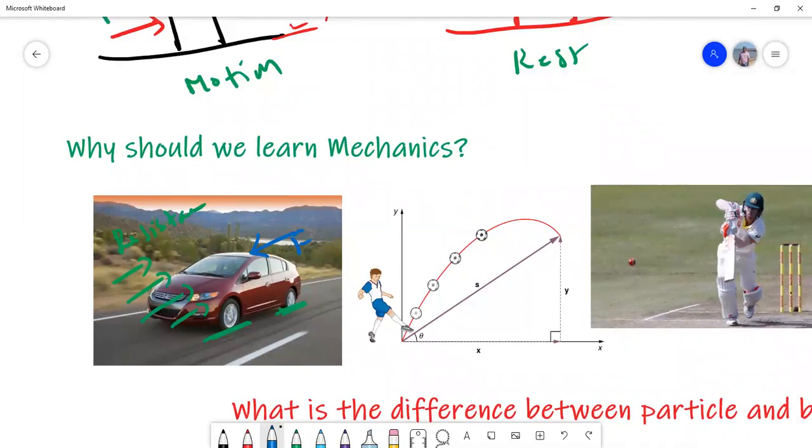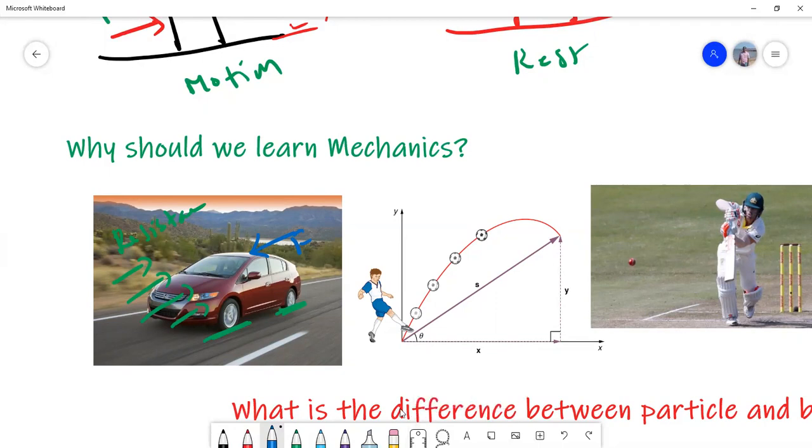And if I want to stop the car, what do we do? We press the brake pedal. So if you want to accelerate the car or slow it down, force is required. If you want to keep it in motion, we can keep it moving continuously. We can maintain constant velocity for this car. We can accelerate the car, we can decelerate the car, all that can be done. Here it is all about motion only.